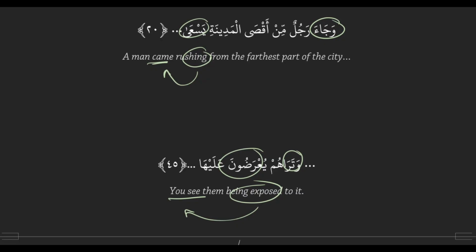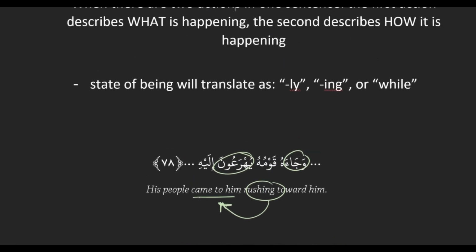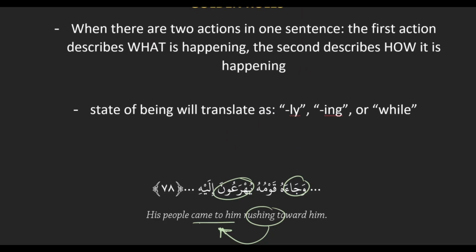So if you see two actions in one sentence in Arabic, you know the second one is describing the state, and you'll translate it, like we said earlier, in one of three ways: either ly, ing, or while. In all of these examples it's ing, but sometimes we might use ly, and sometimes while. Even if you look at these examples, some of the other translations would work, like his people came to him while rushing. Or could you say his people came to him hurriedly? Yeah, something like that.